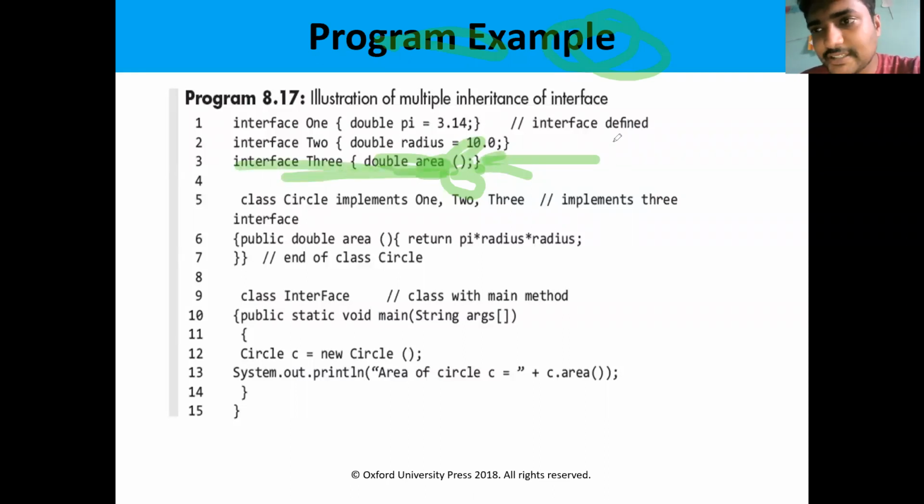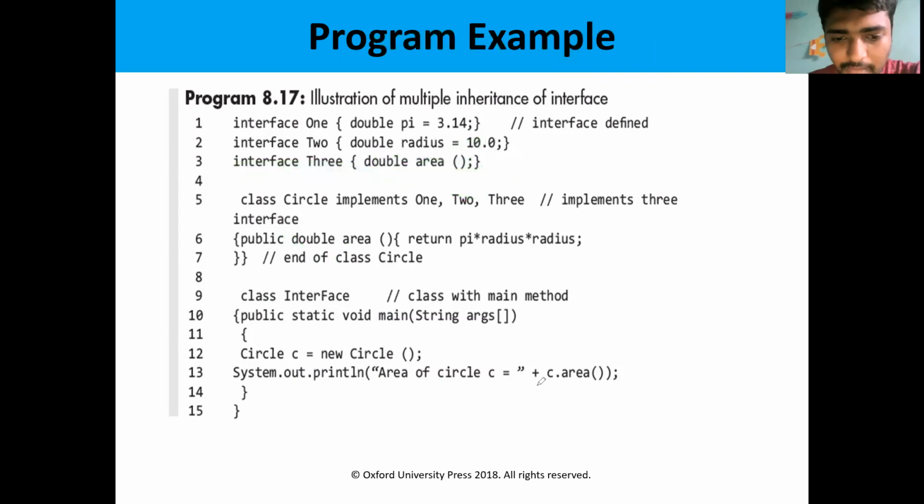There is a provision that we can use the keywords default as well as static, and we can define the method here. So area is defined in the other class. By using the keywords default and static, we can define the method in the interface itself. That can be possible.